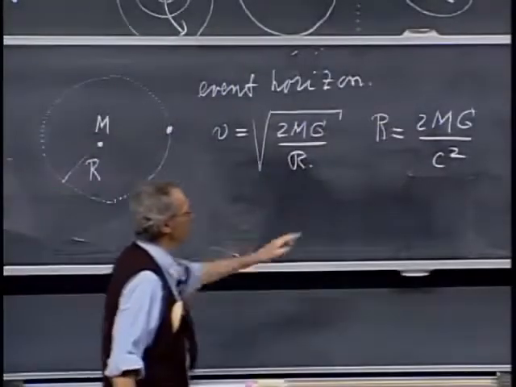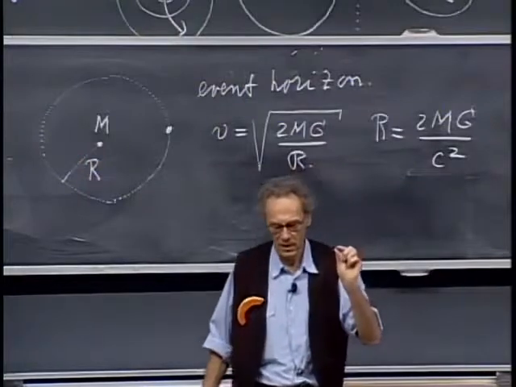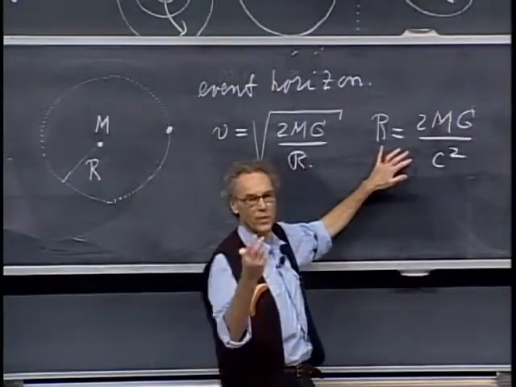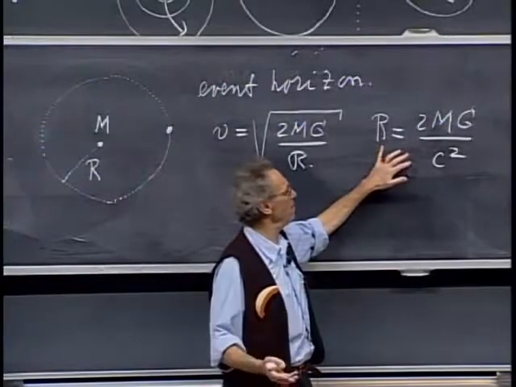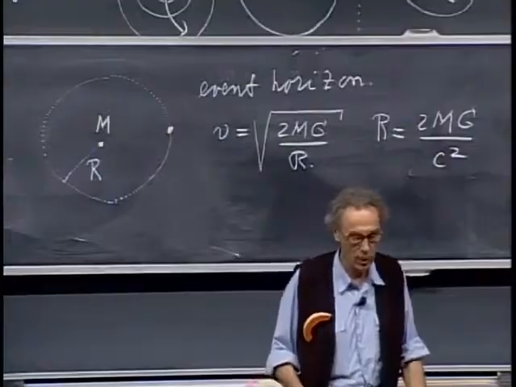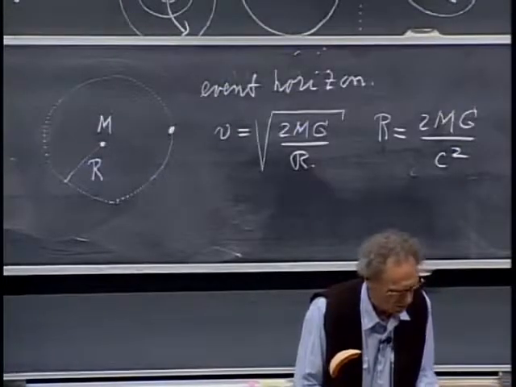If M is the mass of the Earth, the radius of the event horizon is 1 centimeter. If M is the mass of the Sun, the radius of the event horizon is 3 kilometers. If M is 3 times the mass of the Sun, the radius of the event horizon would become 9 kilometers because it scales linearly with the mass.